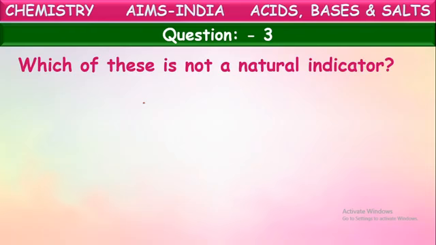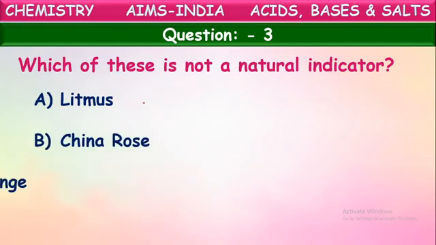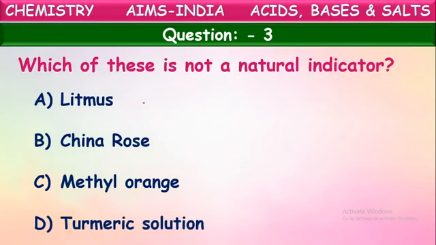Okay. Now, out of these indicators, some are natural indicators, some are artificial or man-made indicators. What are those? Let us see here. Given litmus, China rose, methyl orange, and turmeric solution. Out of these, which is not a natural indicator? Yes, children, can you guess? Yes, it is methyl orange.